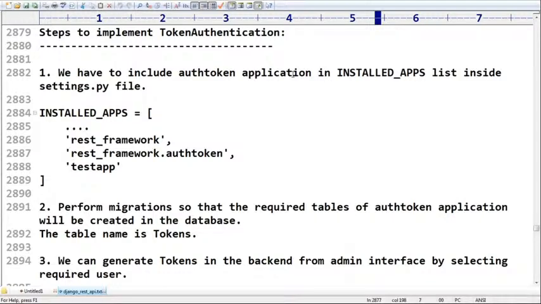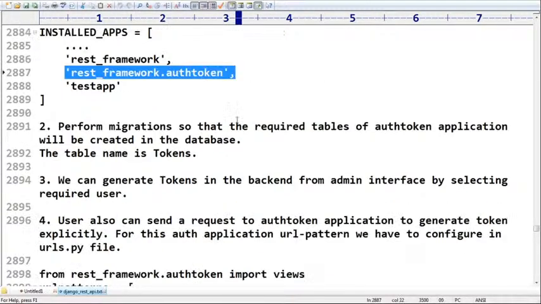Why are migrations required? To store tokens, a token table must be required. That table will be created once we perform migrations. Authtoken is responsible to maintain that token.